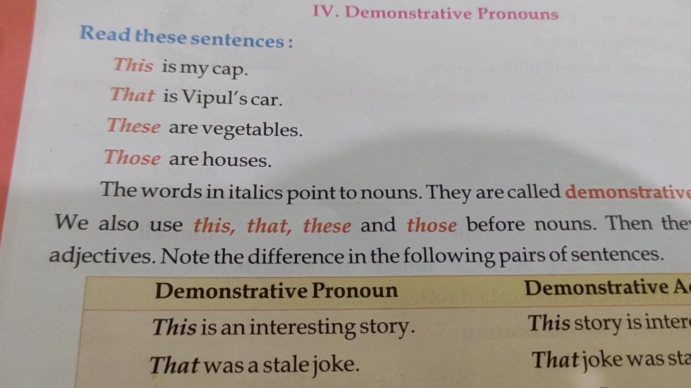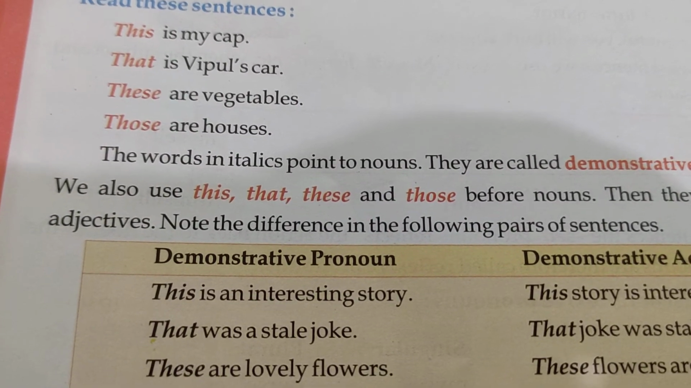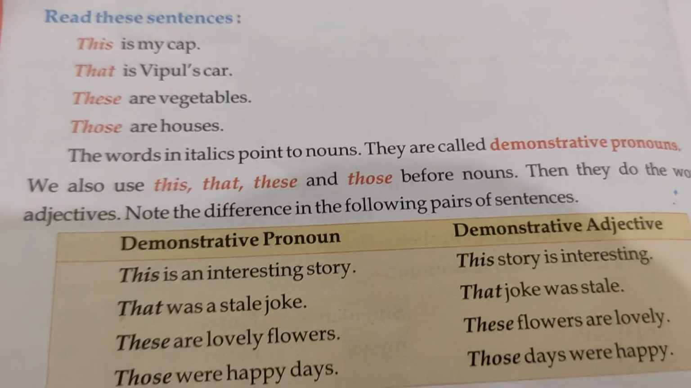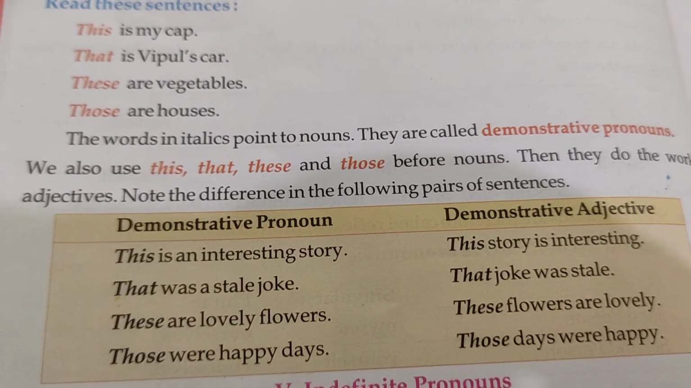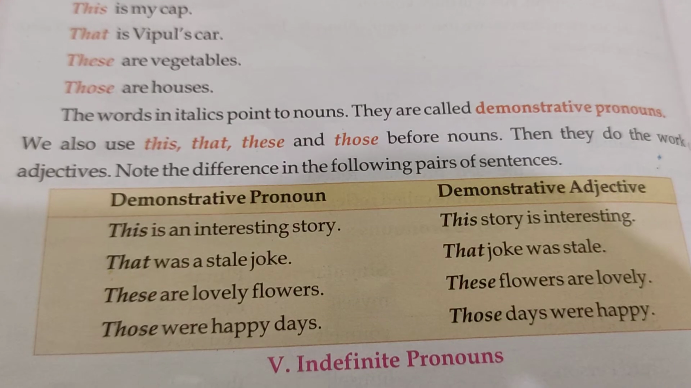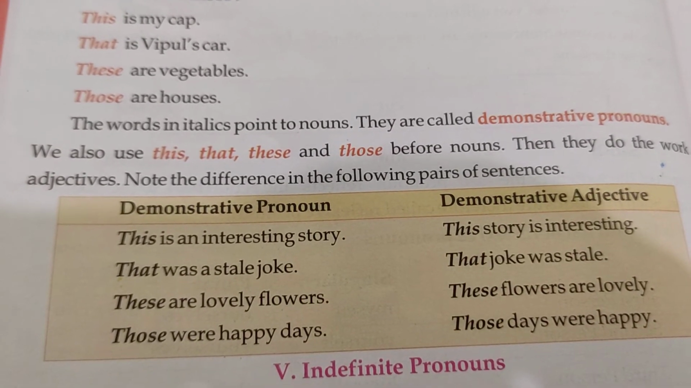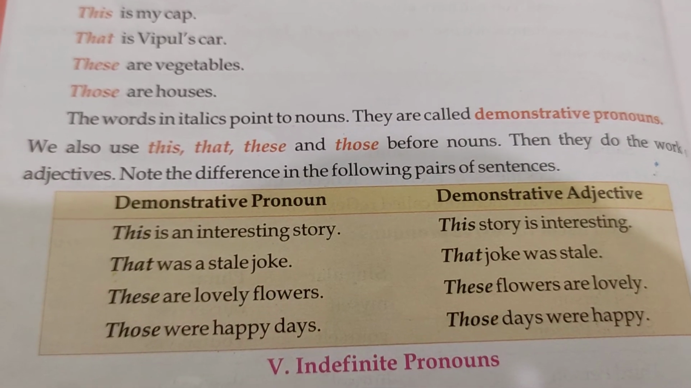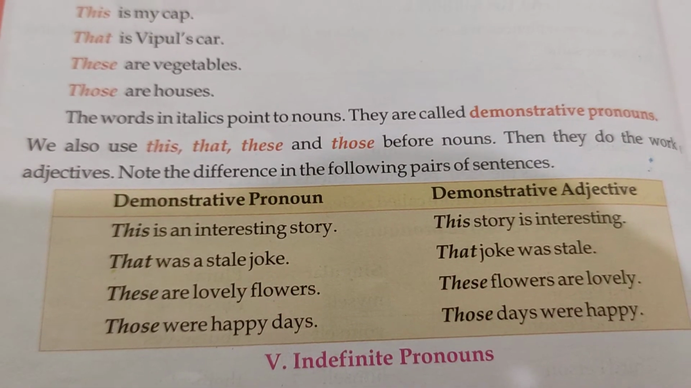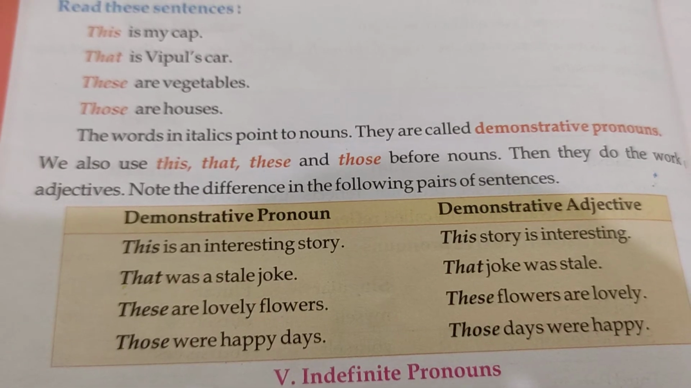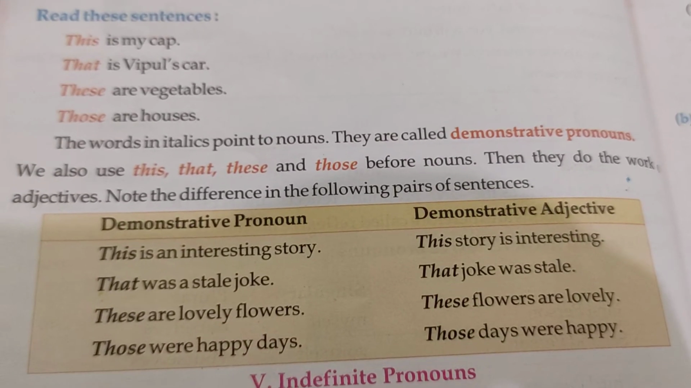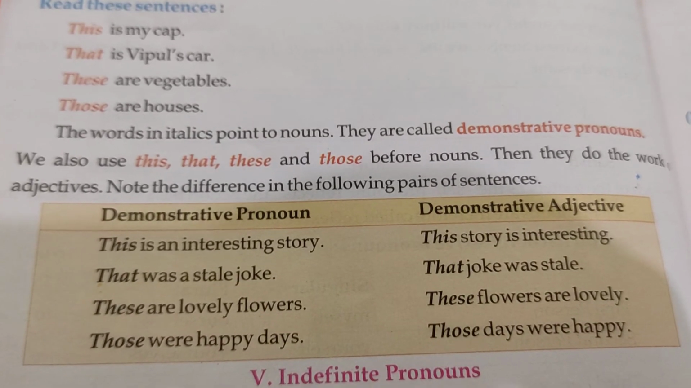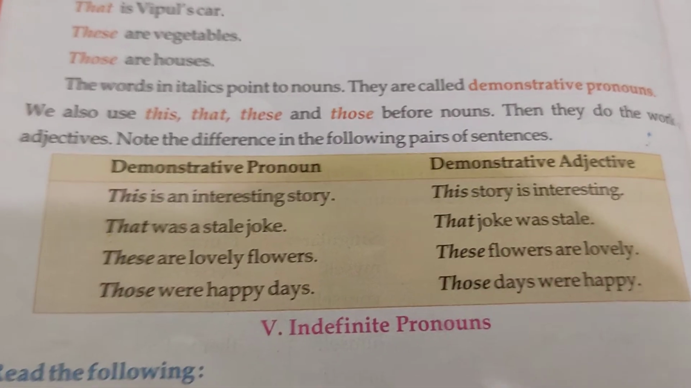This is my cap, that is Vipul's car, these are vegetables, those are houses. So all these words are demonstrating something. That is why they are known as demonstrative pronouns. We also use this, that, these, those before nouns. When these words are used before nouns, they become demonstrative adjectives. So the difference is, demonstrative pronouns directly point to something, but when these are used with nouns, they become demonstrative adjectives. Like this story is interesting, this is a demonstrative adjective.